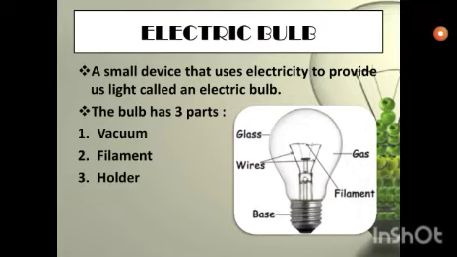The base contains the holder, and the outer surface is made up of glass, and inside maybe a gas is present or there is vacuum sometimes, and the filament converts energy and it emits energy or light. Light is a type of energy. So it is made of three parts: vacuum, filament and holder. And let us explore what else an electric bulb has got.